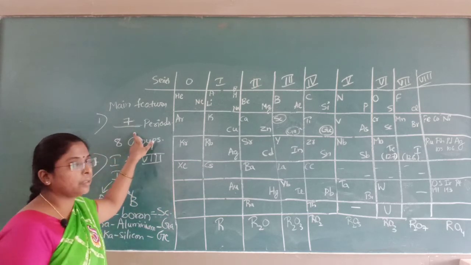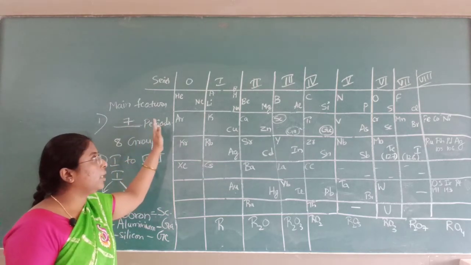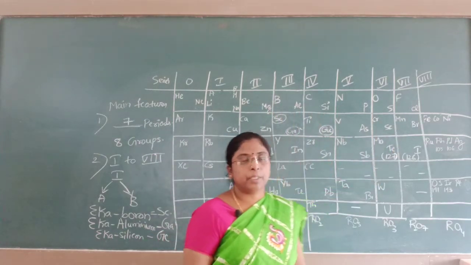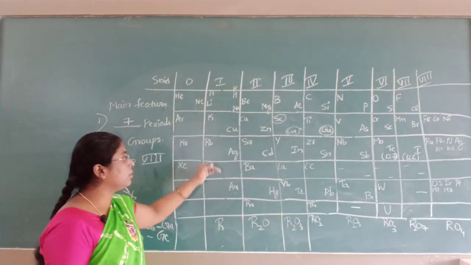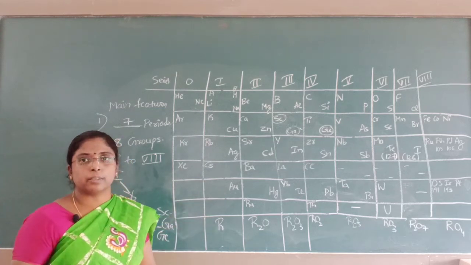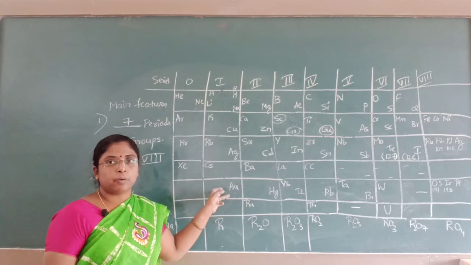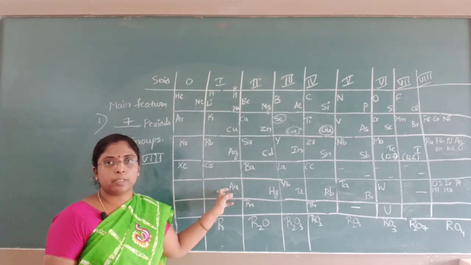Here he told that there are 7 periods. The elements arranged in horizontal rows are known as periods. The elements arranged in vertical columns are known as groups. According to him, when he discovered, there were 7 periods and 8 groups.